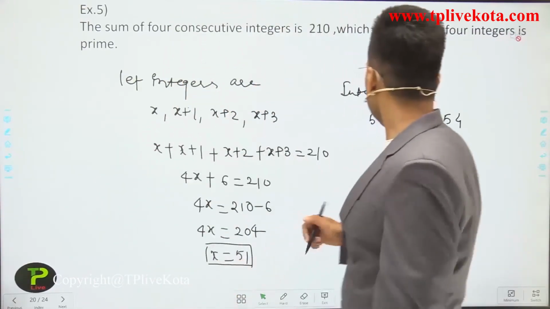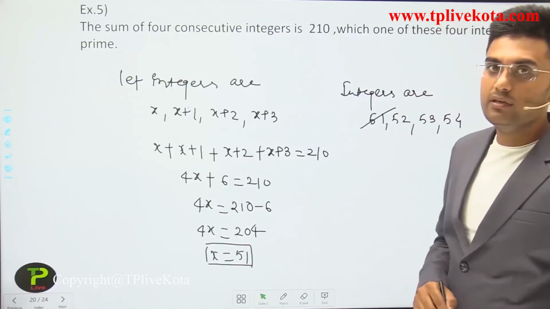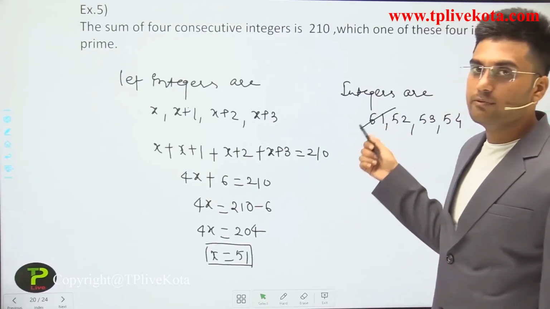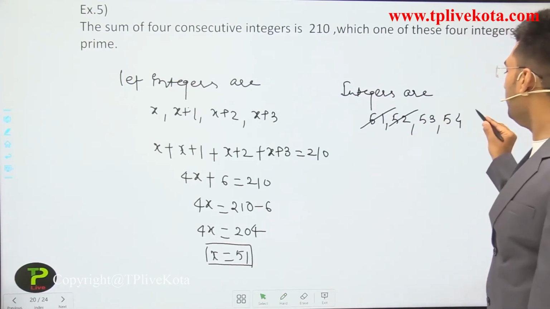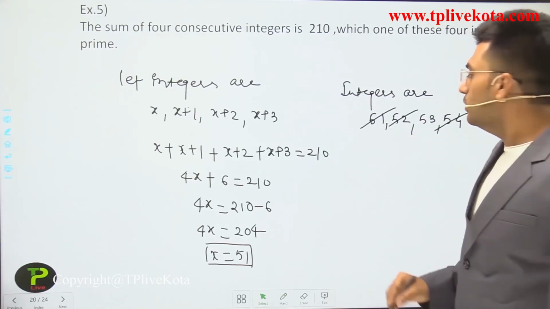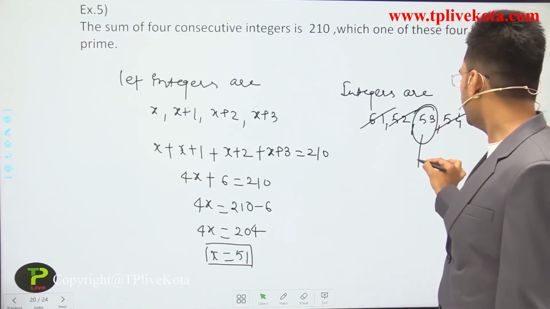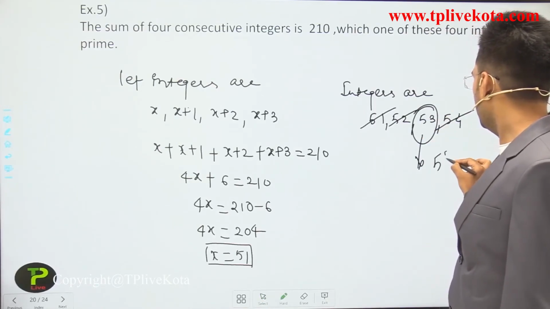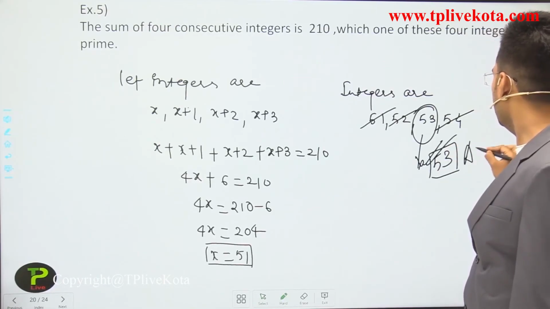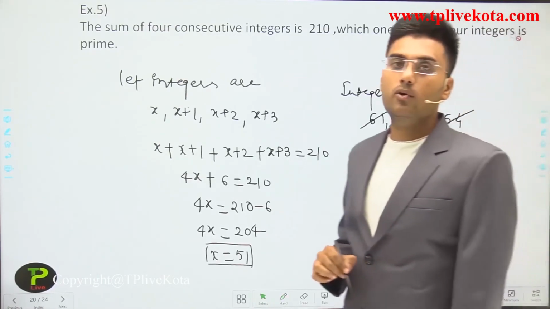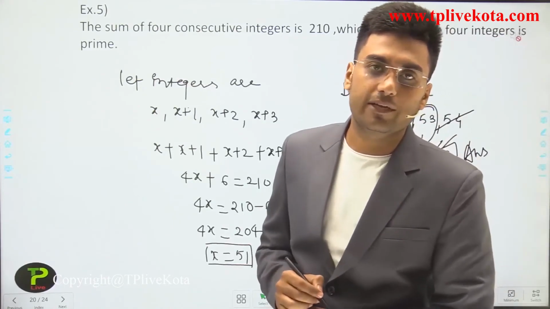So clearly we can say that 51 is not a prime number because it is divisible by 3 also. 52 is not a prime number, and same 54 is also not a prime number. So the prime number is 53. So our final answer is 53. The prime number among these consecutive integers is 53.